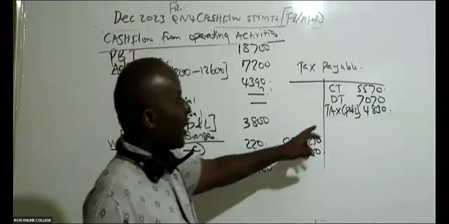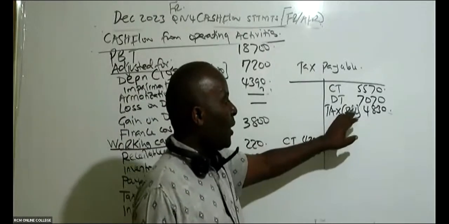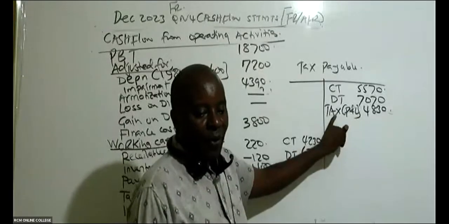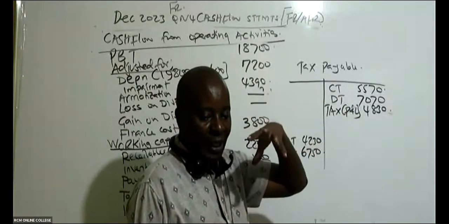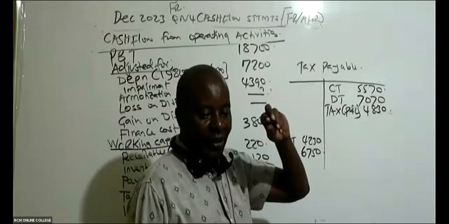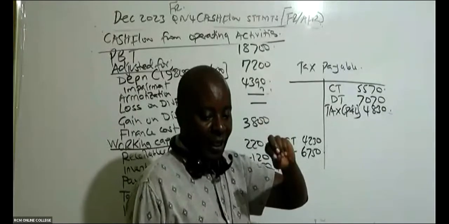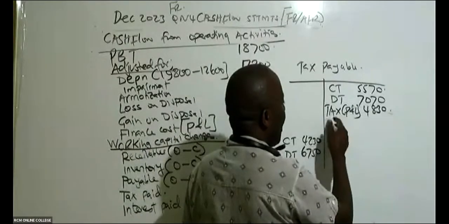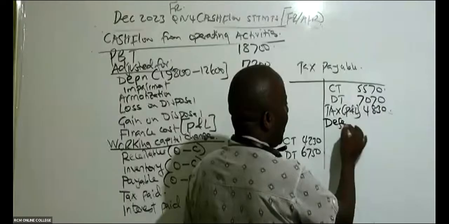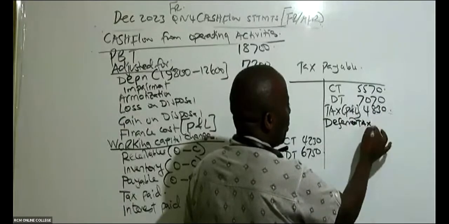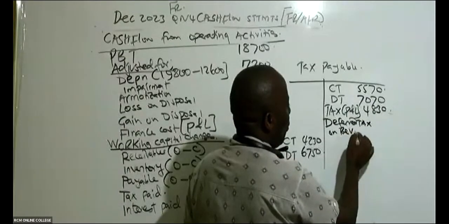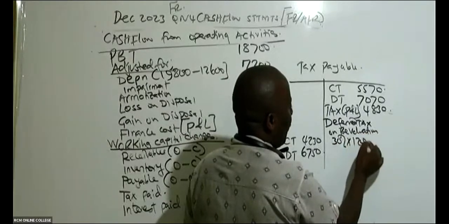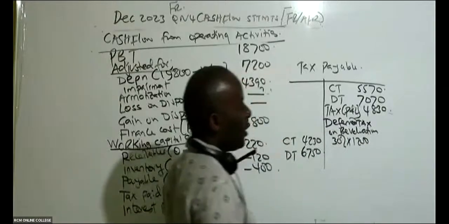So you see the tax, the P&L. Were you able to see how I picked tax for the year from the P&L? So then the only thing we need is deferred tax on revaluation, which will be 30% of the revalued amount, 1,200.